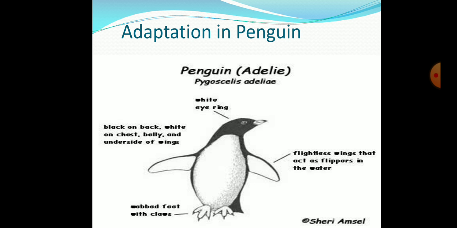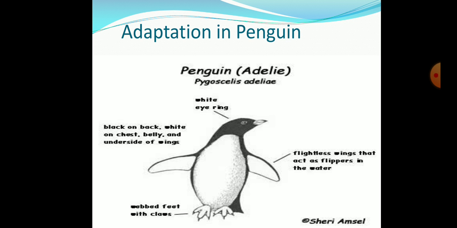This thick skin also insulates their body from the cold. And the body is streamlined, and the feet have webs. So this streamlined body helps them to swim easily under the water, and the webbed feet help them to walk easily on the ice.